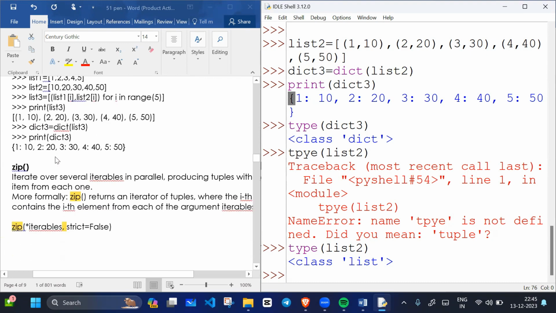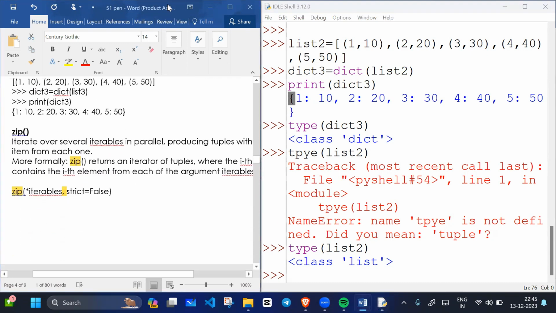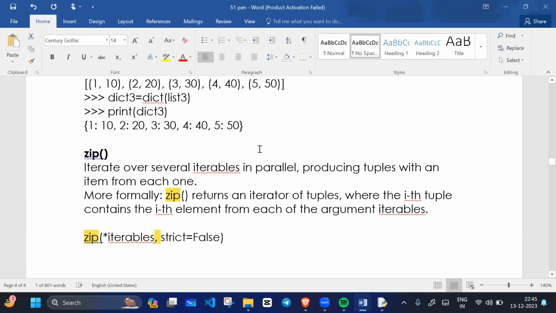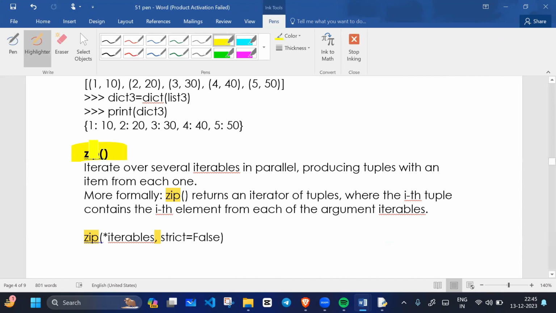So you can try these examples. Okay. Now we are going to learn about the zip function. What is the use of the zip function? We will understand. Okay, everyone, let's try to understand now. Be focused now. Okay, zip.